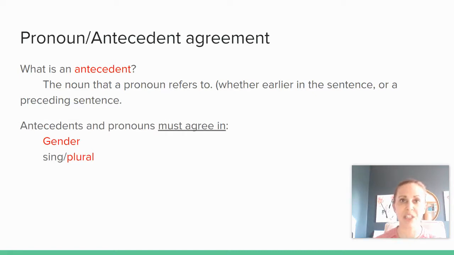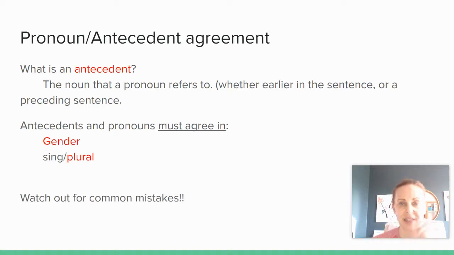And it must agree in two areas. It must agree in gender, and it must agree whether it is singular or plural. So if you have one ball or two balls, it has to agree. If it's a female, it has to agree. So if you're talking about a girl, your pronoun's going to be she. It has to agree in gender and whether it's singular or plural.